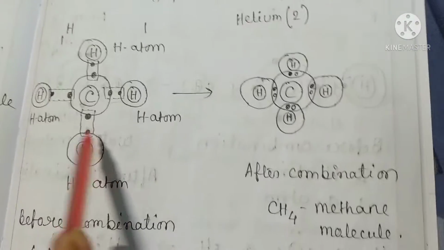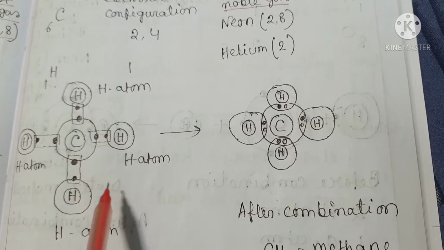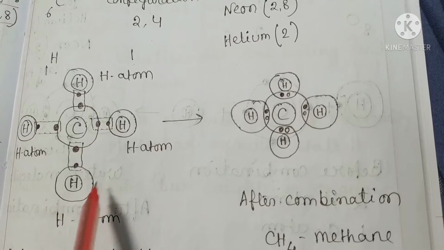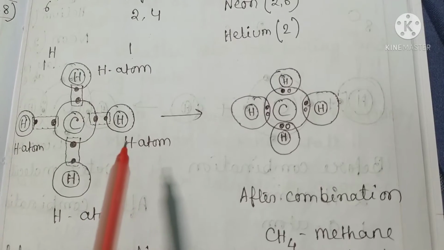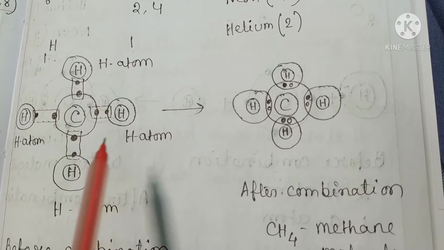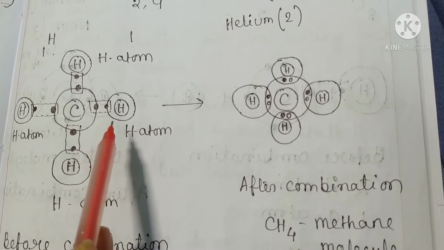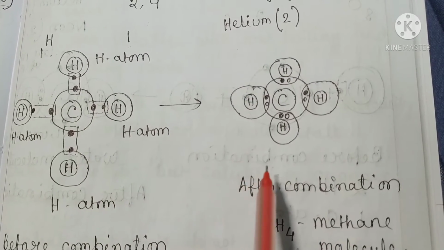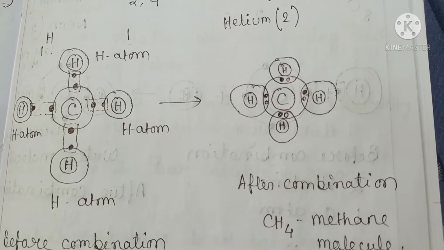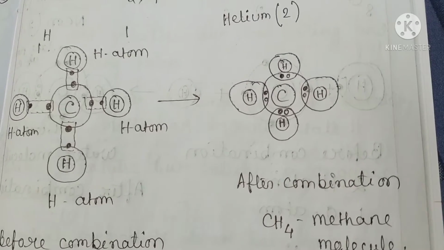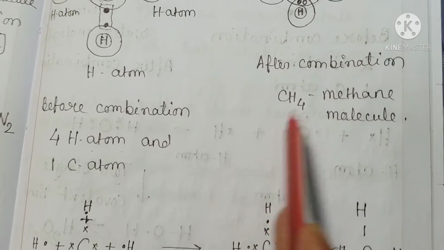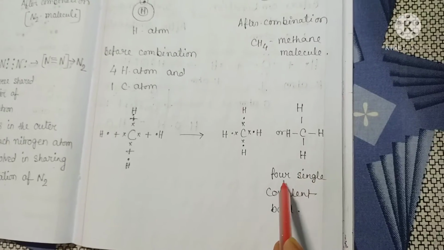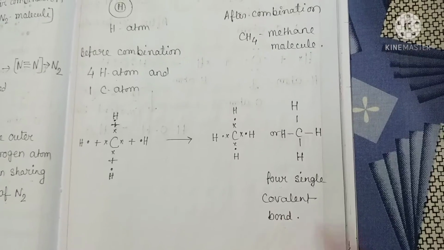Thus, when a molecule of methane is formed, 1 atom of carbon shares 4 electron pairs, one with each of the 4 atoms of hydrogen. So here 4 single covalent bonds are formed. This is before combination, 4 hydrogen atoms and 1 carbon atom. After combination, the CH4 methane molecule, and this is the electron dot structure. 4 single covalent bonds are present.